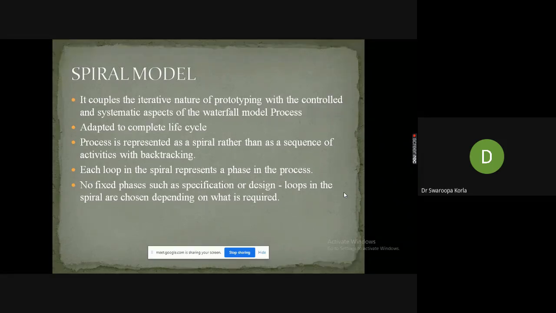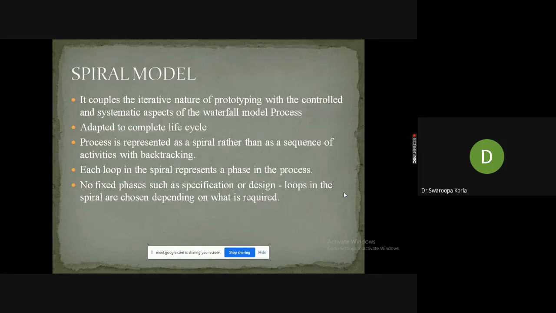So it is adapted to complete the life cycle. Adapted means we are adapting the necessary features from the prototype and waterfall models to expose an efficient development life cycle.